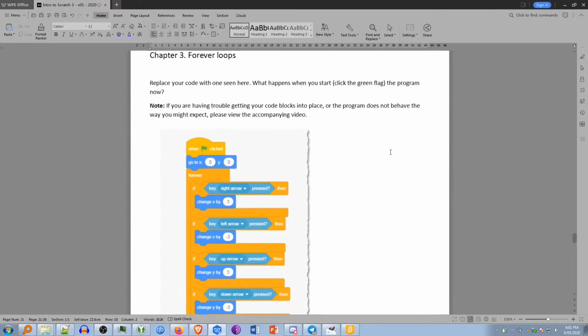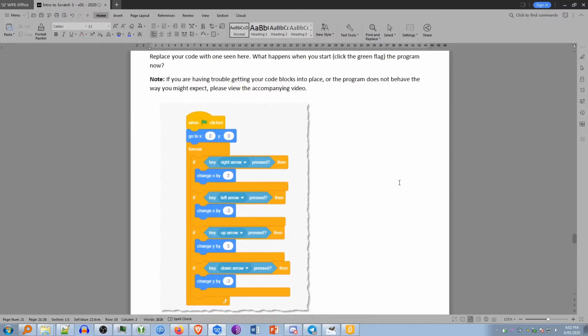Chapter 3: Forever Loops. Replace your code with the one seen here. What happens when you click the green flag for the program now? If you are having trouble getting the code blocks into place, or the program does not behave the way that you might expect, please view the accompanying video.